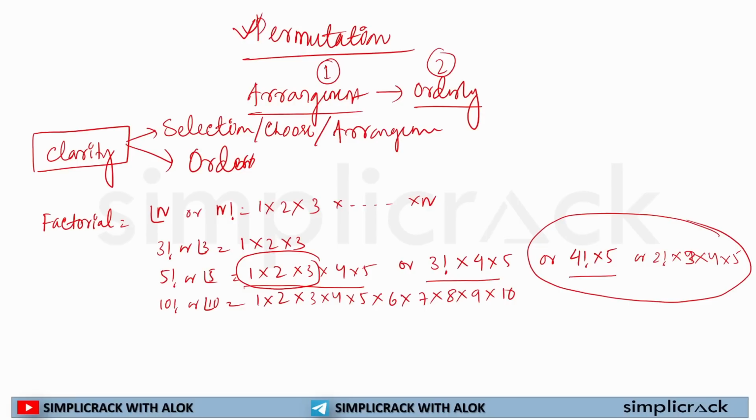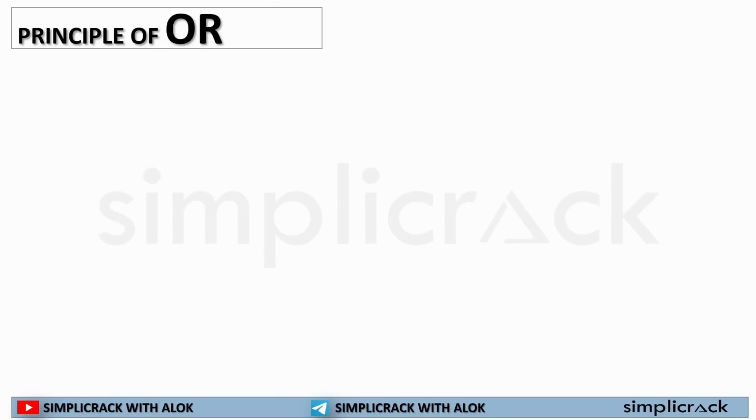But before we move on with the concepts, let's understand two principles: principle of OR and principle of AND. These two principles are really essential. Once you have clarity on when to use principle of OR and principle of AND, 70% of whole permutation and combination is done.